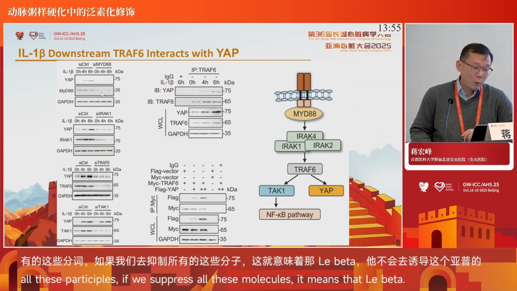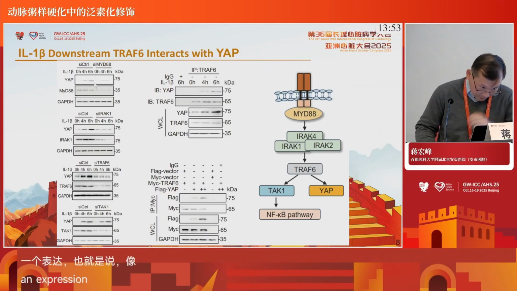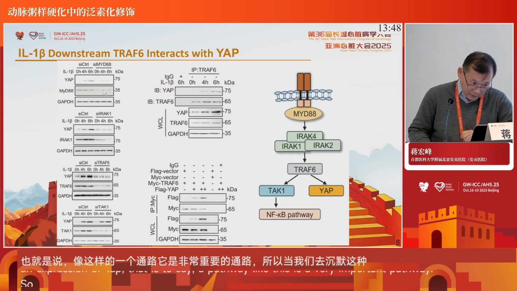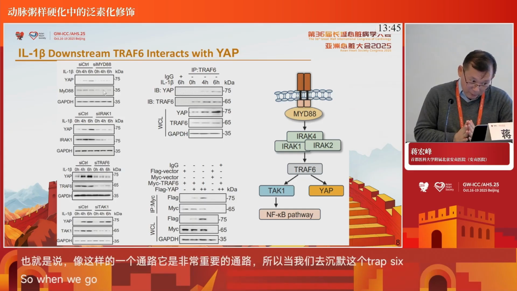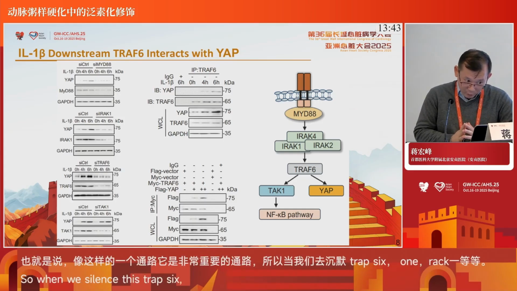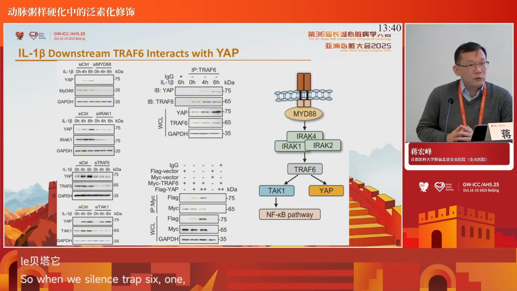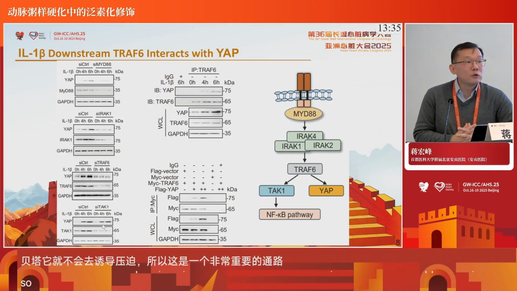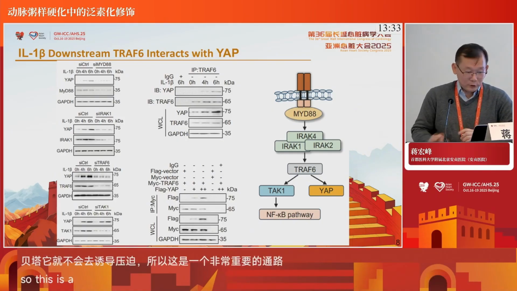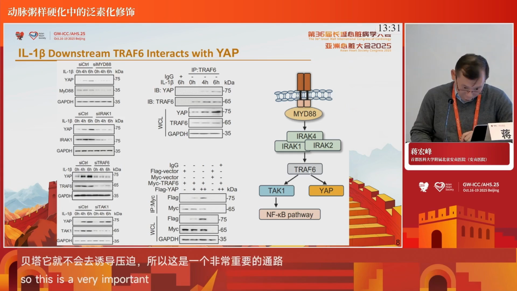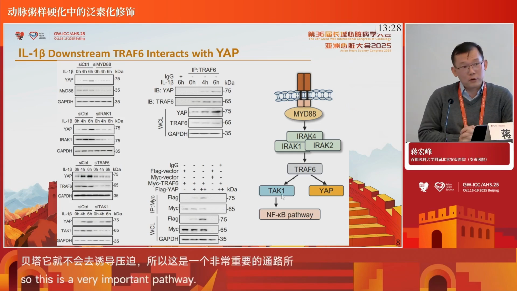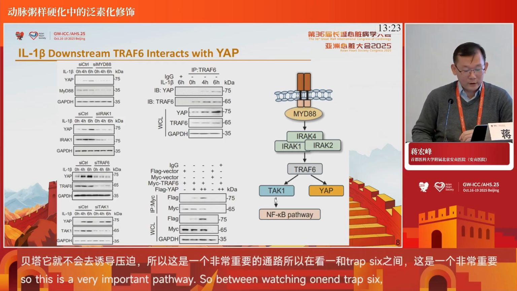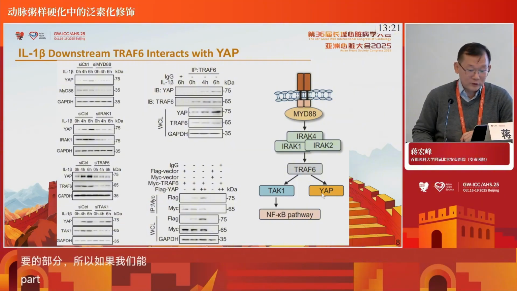So when we silenced MYD88, IRAK1, and TRAF6, in all of these interleukin-1 beta failed to induce YAP, which means these proteins are important in this pathway. But if we inhibit TAK1, YAP is still inducible by interleukin-1 beta. So between TRAF6 and TAK1 there is an important corner: after the signal goes to TRAF6, it is no longer heading toward TAK1 but to a new path, that is, to YAP.